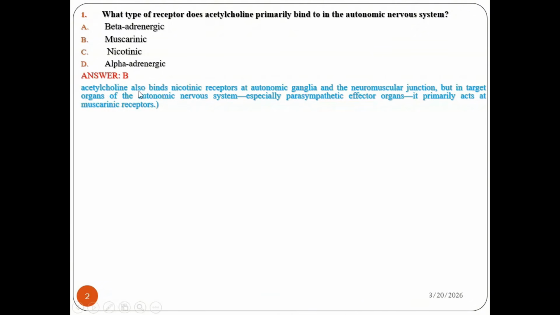Here is the explanation. As you know, acetylcholine also binds to the nicotinic receptor at autonomic ganglia and the neuromuscular junction, but in the target organs of the autonomic nervous system, especially the parasympathetic effector organs, it primarily acts on the muscarinic receptor. So among the given alternatives, the receptor to which acetylcholine primarily binds in the autonomic nervous system is the muscarinic receptor.